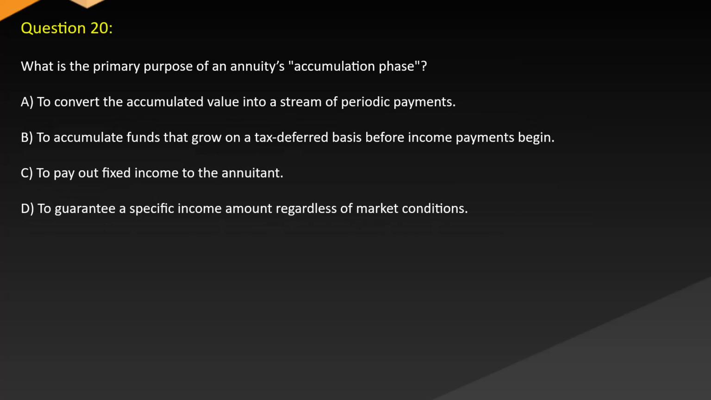Question 20. What is the primary purpose of an annuity's accumulation phase? A. To convert the accumulated value into a stream of periodic payments. B. To accumulate funds that grow on a tax-deferred basis before income payments begin. C. To pay out fixed income to the annuitant. D. To guarantee a specific income amount regardless of market conditions.